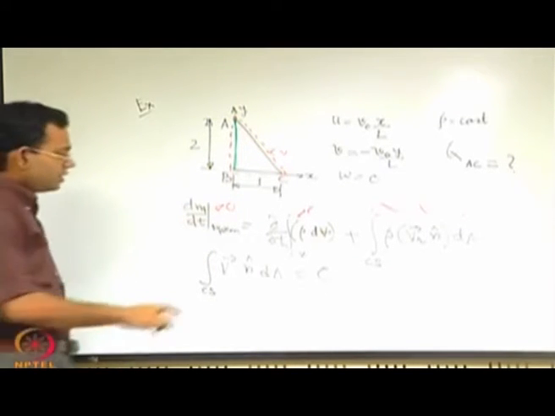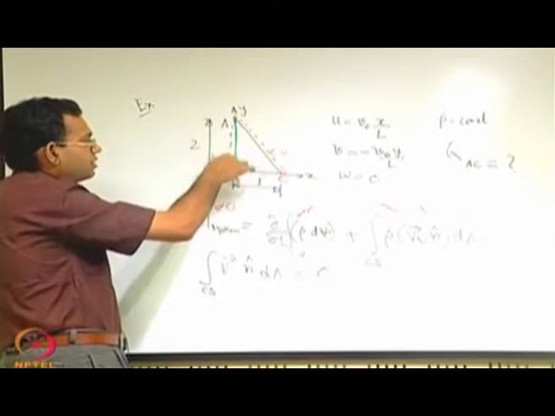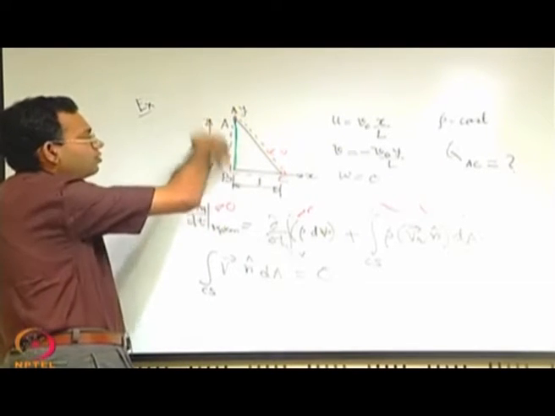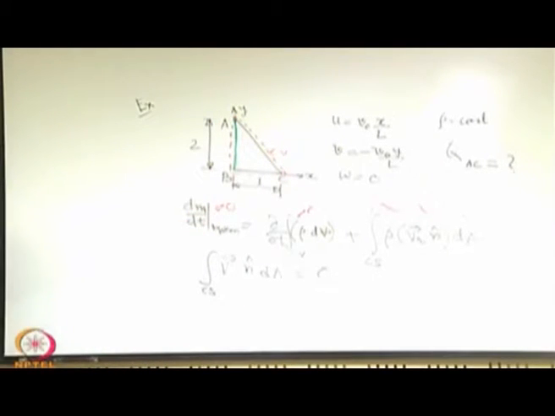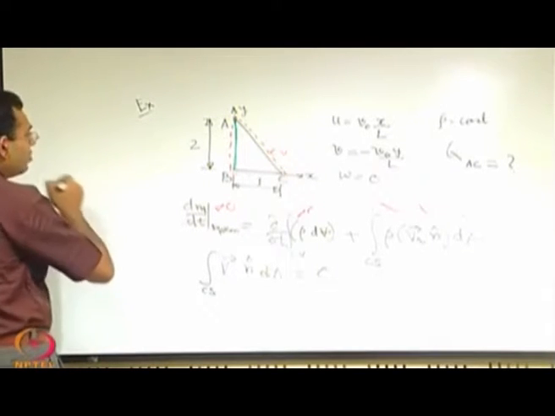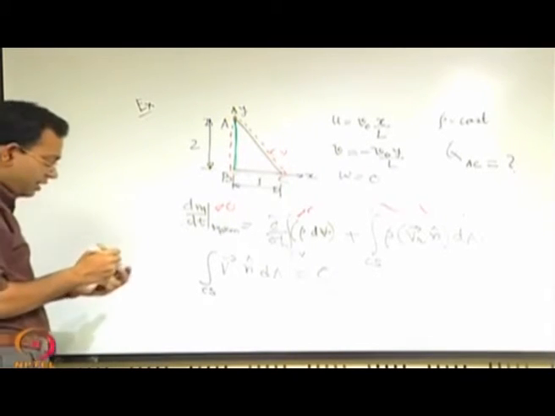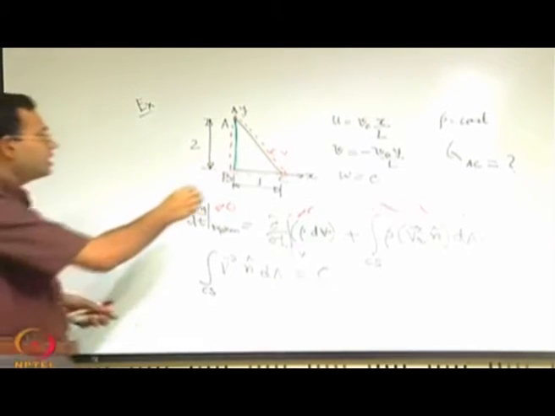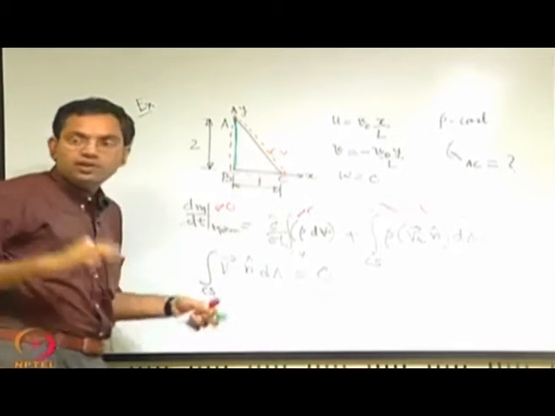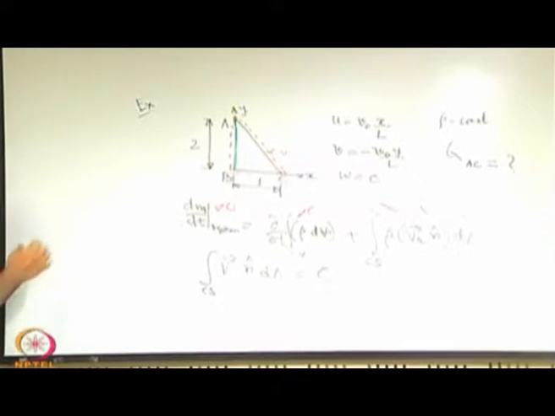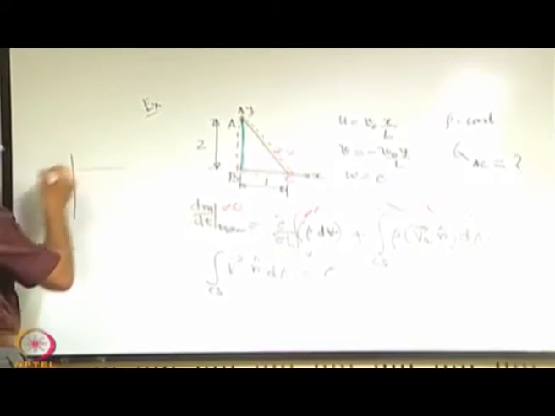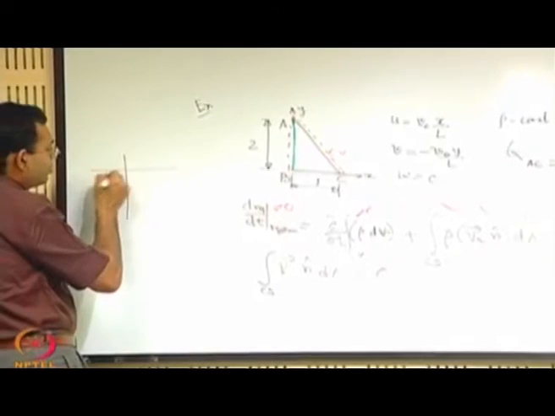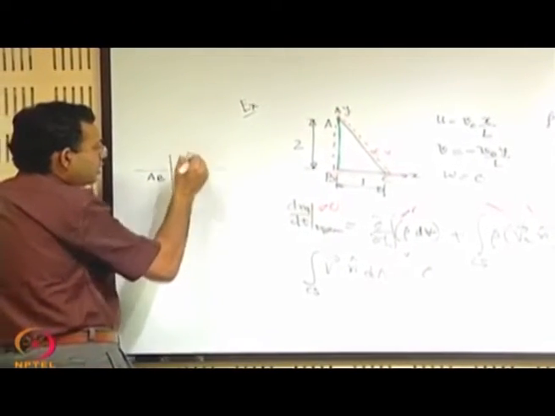So, one important thing is here n is not a variable, it is like a line oriented along the y axis. So, n is a constant. So, for AB what is n? Let us try to identify what are the normal directions for the different edges. Here the edges are all straight lines, so they have unique normal directions. So, let us say AB, what is the n for that?